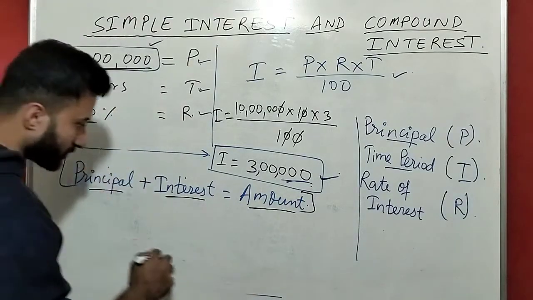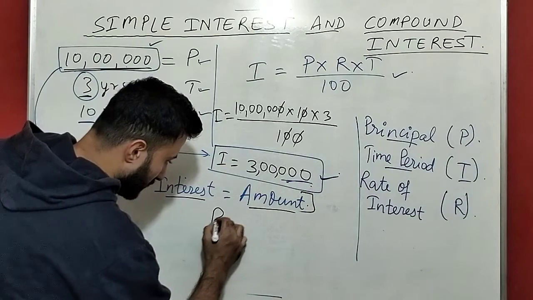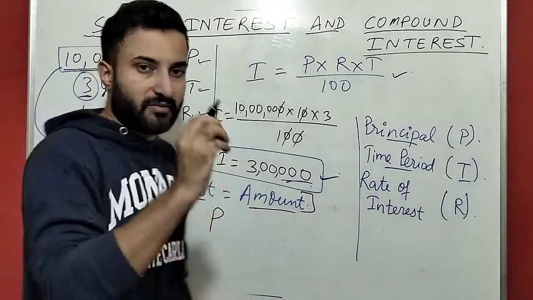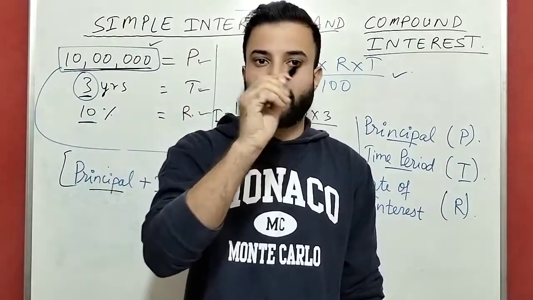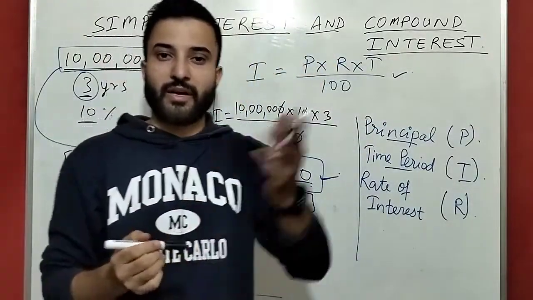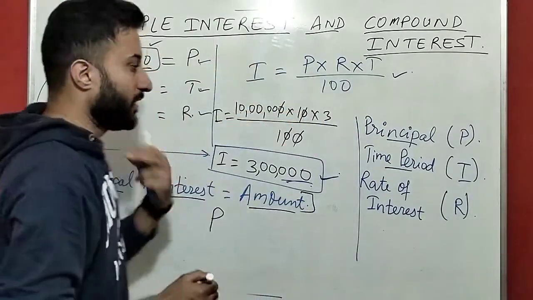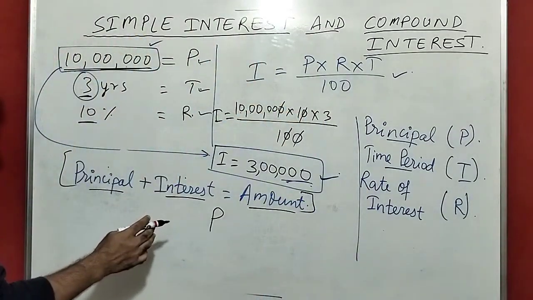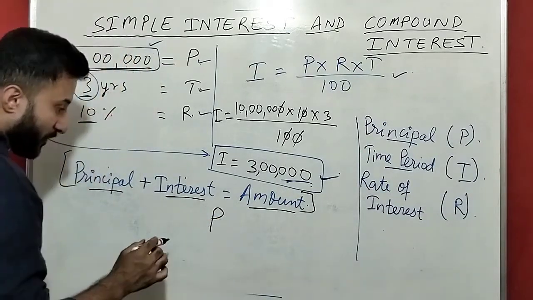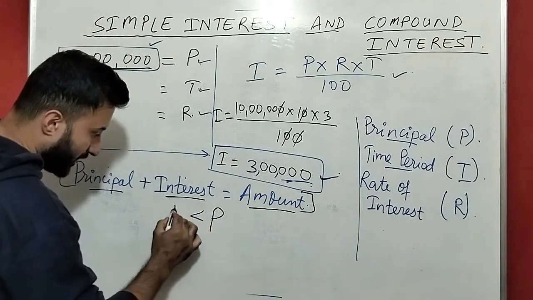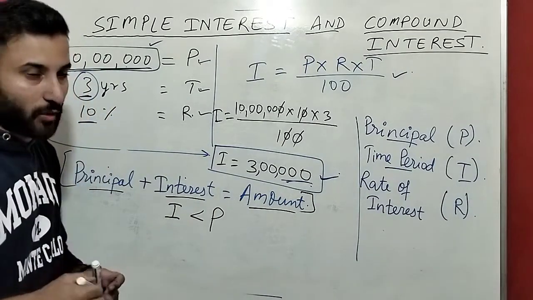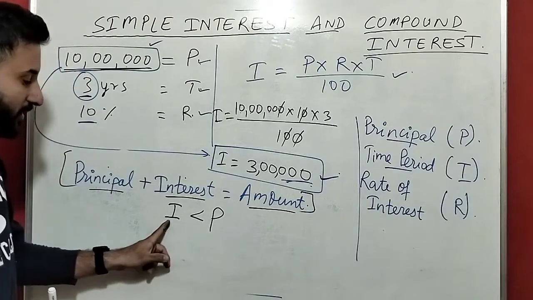See guys, this is the principal. This is a very important trick. By seeing the question, you will get to know that this is the principal, this will be the interest, this will be the amount. Now how? If P is the principal, then every time the principal is greater than the interest. You can check it out. The principal is greater than the interest.